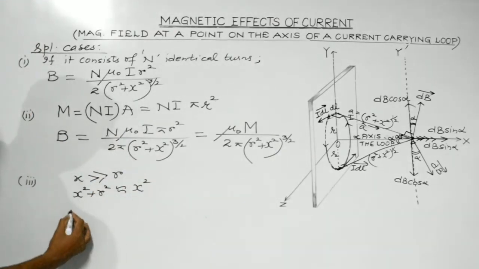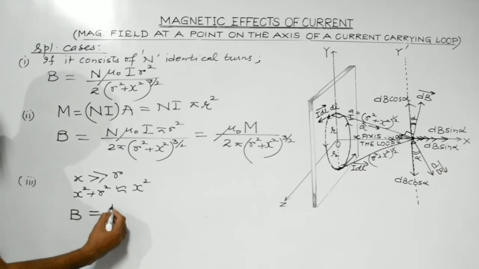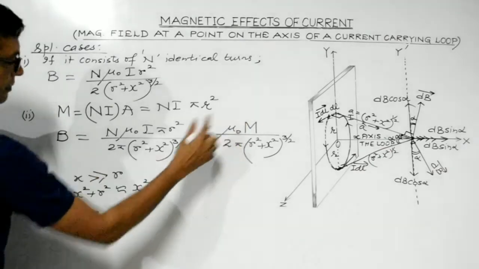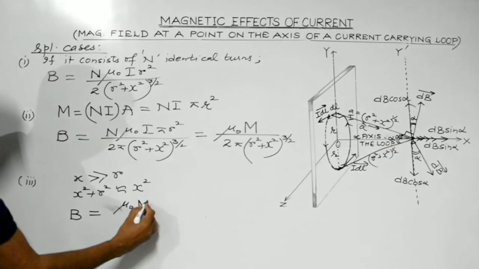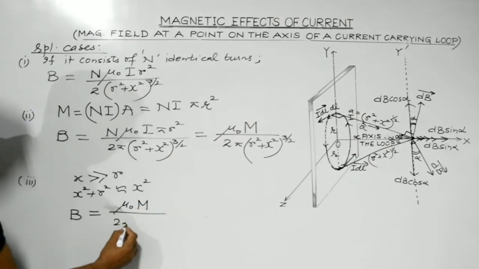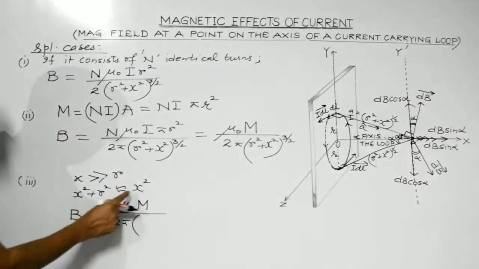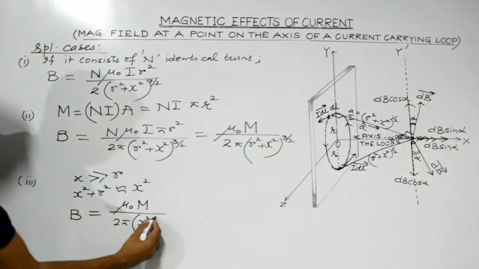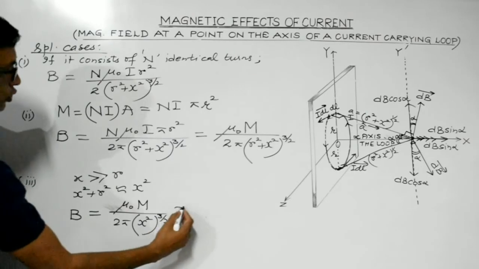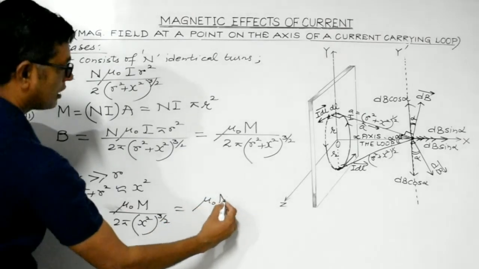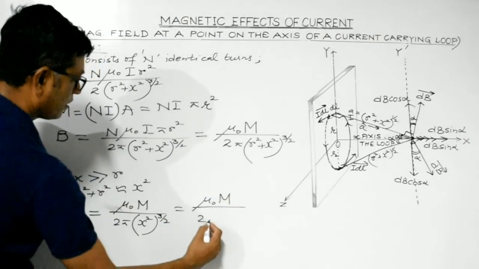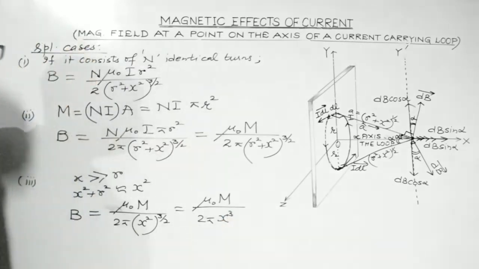So in this special case, we get mu naught M divided by 2 pi, and over here r square plus x square may be written only as x square to the power 3 by 2. So what you get is mu naught M divided by 2 pi x cube.